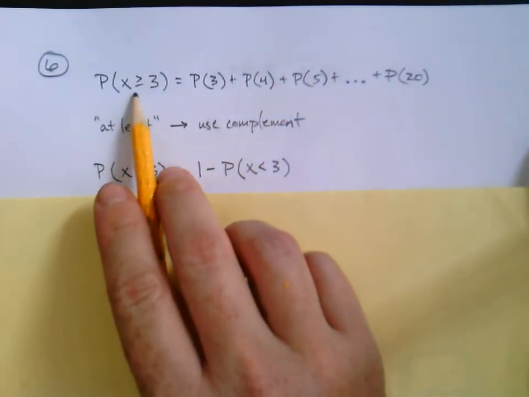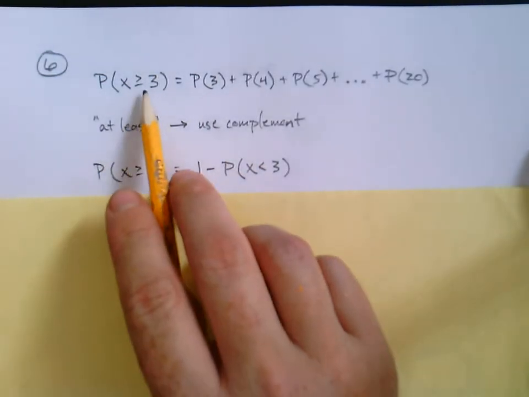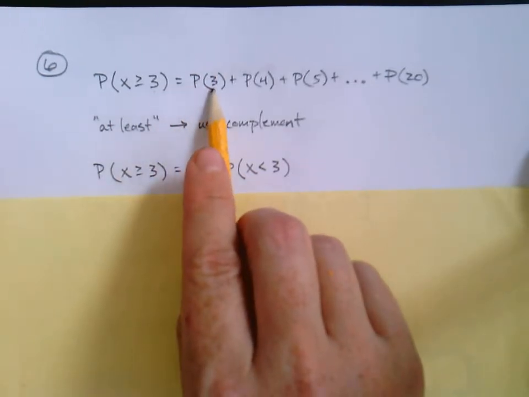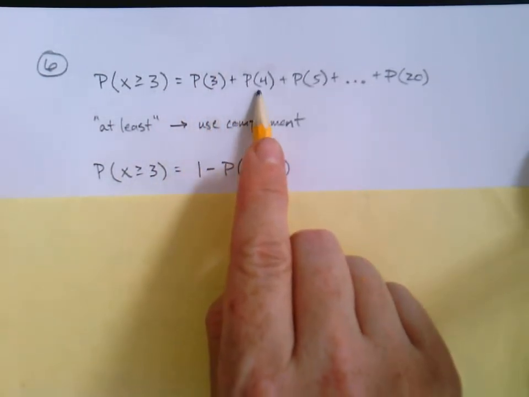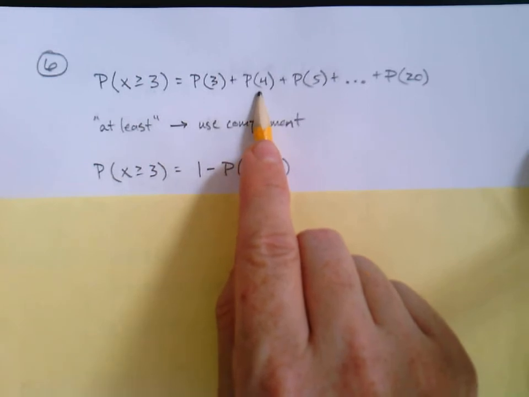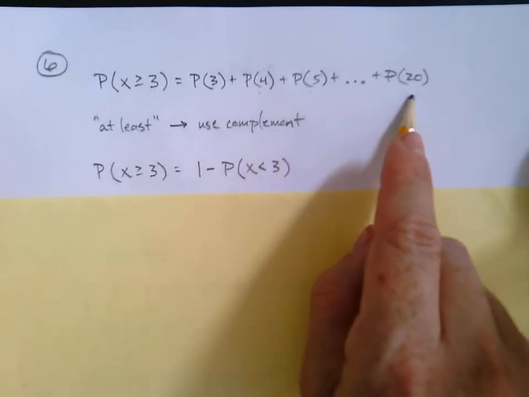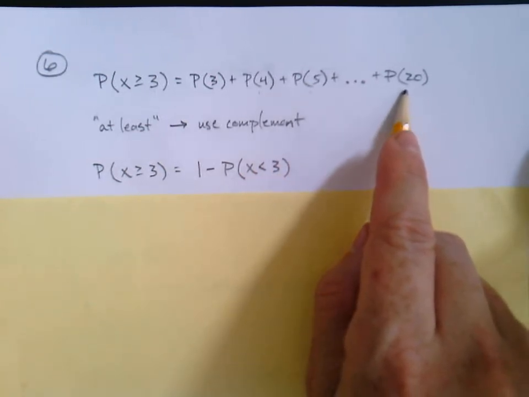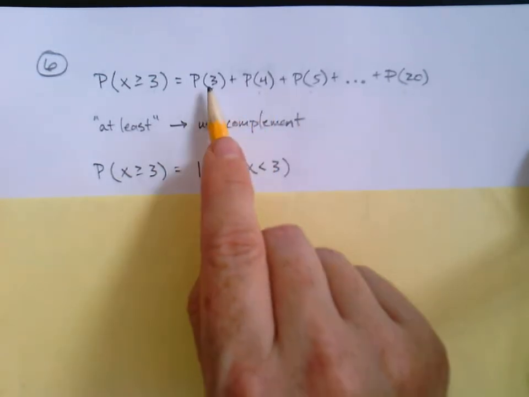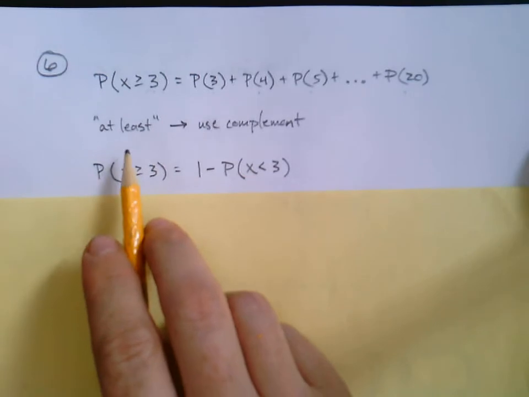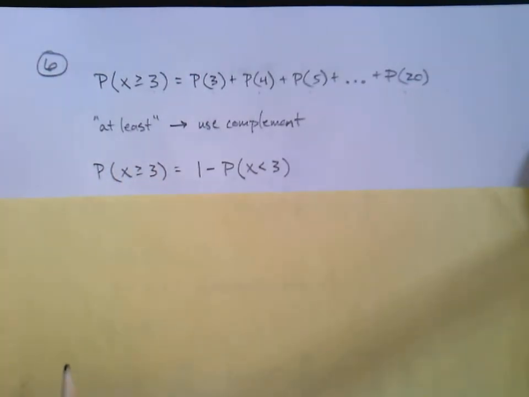So if we wanted to calculate this, it would be a lot of work. If we did it directly, if you will, we'd have to find the probability that exactly 3 people are afraid, plus the probability that exactly 4 people are afraid, plus the probability that exactly 5 people are afraid, and we'd have to keep calculating these until we got all the way up to the probability of exactly 20. And each one of these calculations would need that big formula every time. Okay, so it's possible to do that, but we can save ourselves a lot of work if we realize, ooh, it says at least. Maybe I can take advantage of the complement.